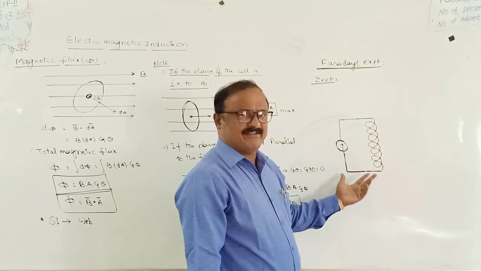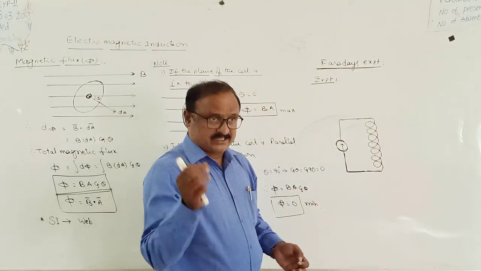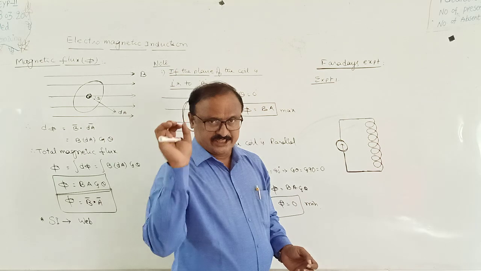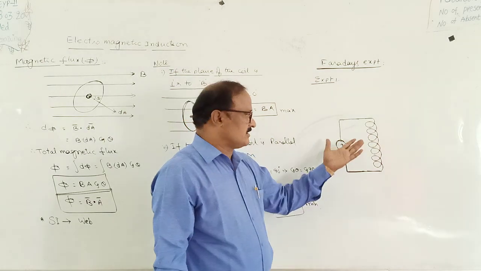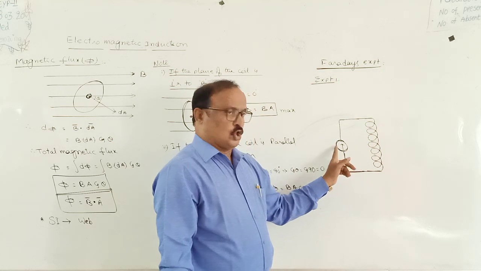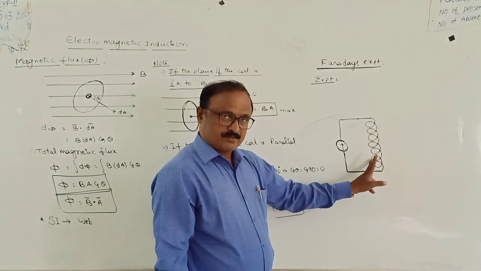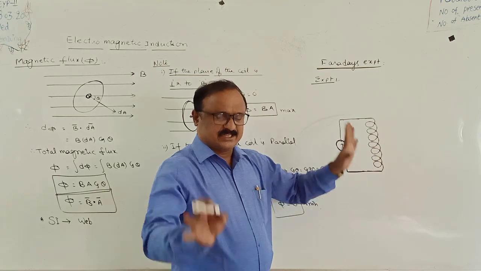An electric battery or cell is a source that introduces current into the circuit, but here there is no electric cell, so there is no current in the closed circuit, which means the galvanometer reading is equal to 0.